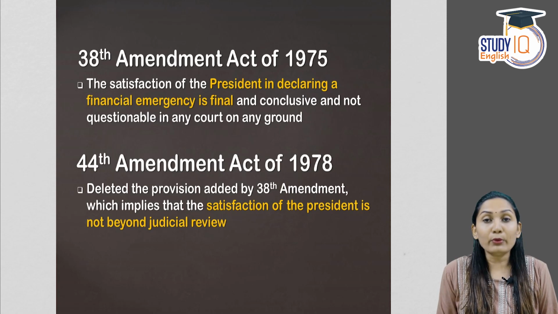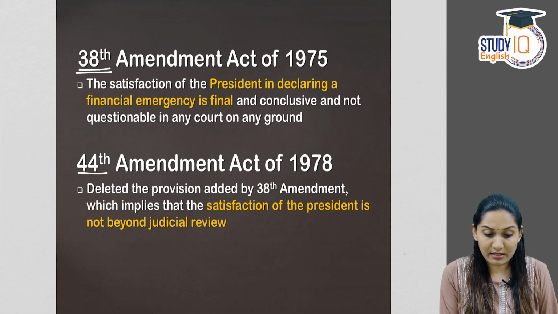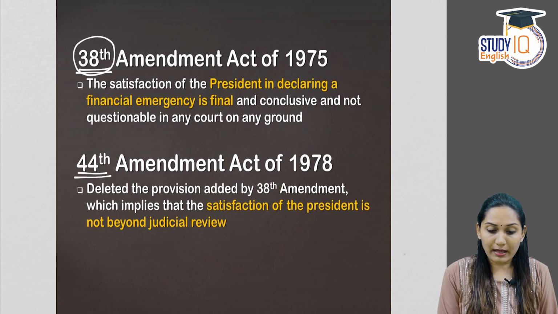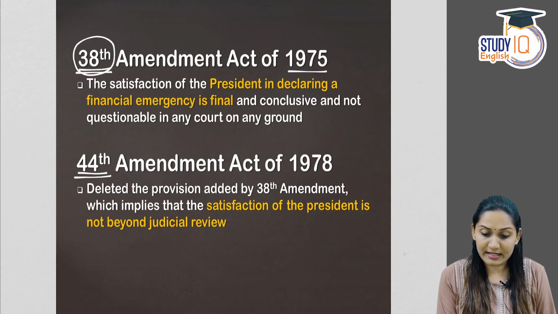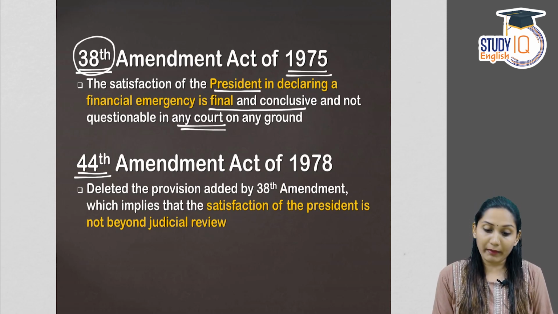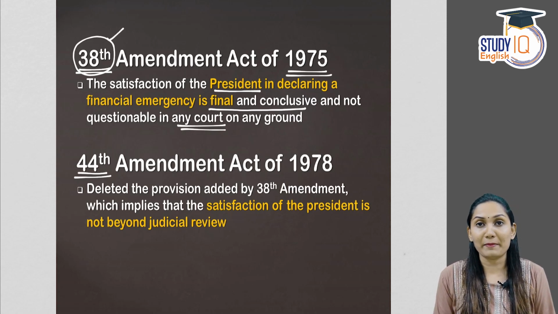Next, we are coming to a few amendments with regard to financial emergency. The first one is the 38th Constitutional Amendment Act and next is the 44th Constitutional Amendment Act. Coming to the 38th Amendment Act, which was in the year 1975: the satisfaction of the President in declaring a financial emergency is final and conclusive and not questionable in any court on any ground. This was the amendment made in 1975, which was the 38th Constitutional Amendment Act.